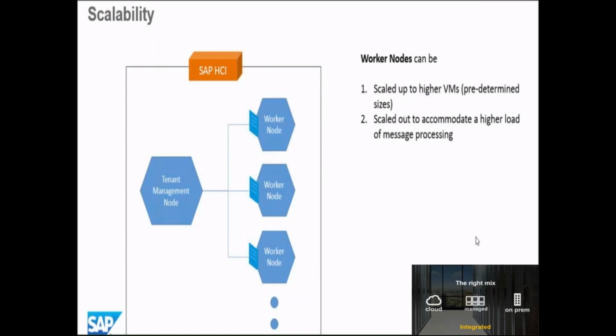Just like RAM, if your load increases, you can attach more RAM and your processing capacity increases. So you have scalability, and at any point of time your HCI will process messages fast. It scales out to accommodate higher message load, and scales up to higher VMs of predefined size.